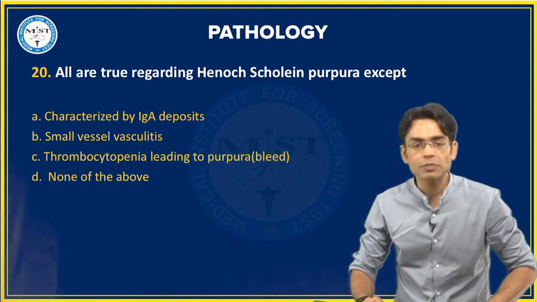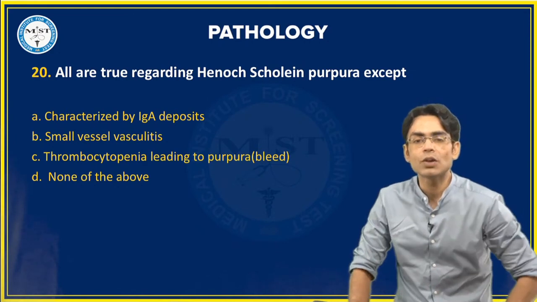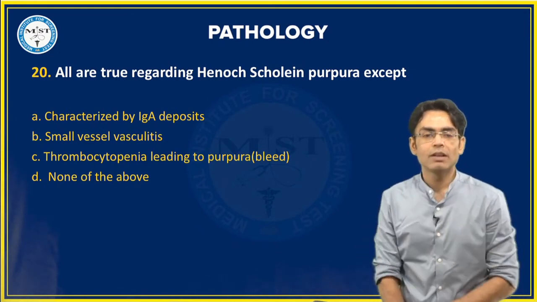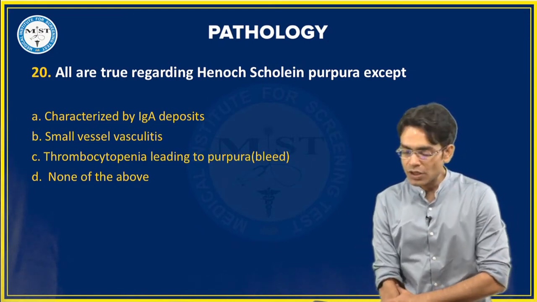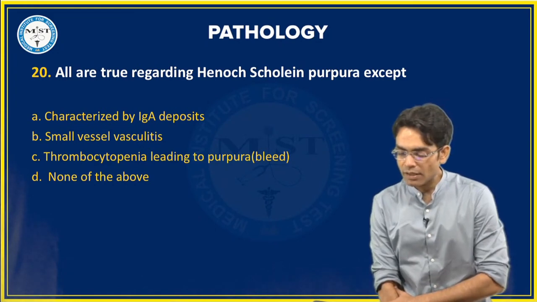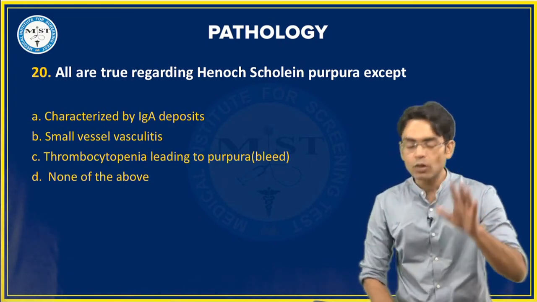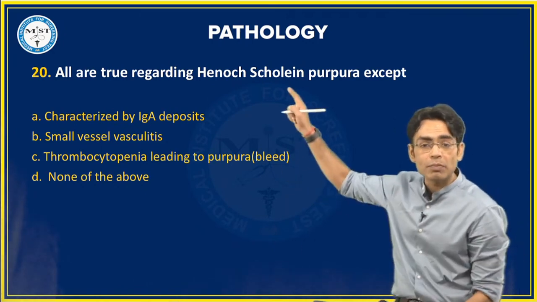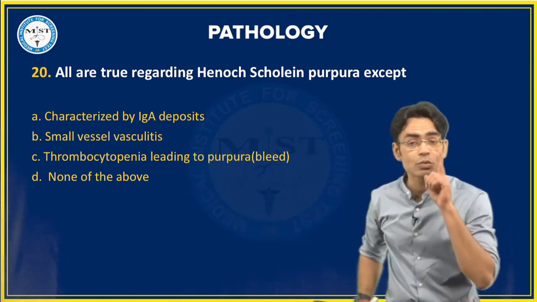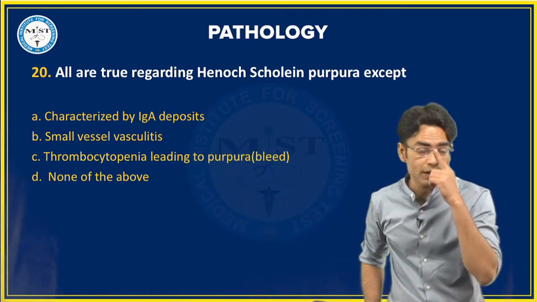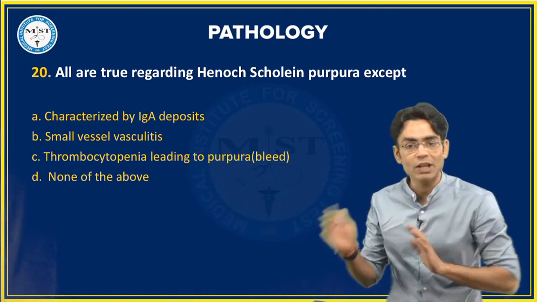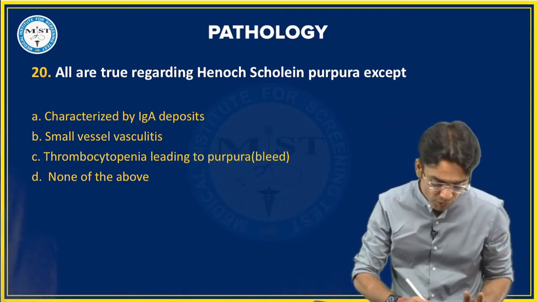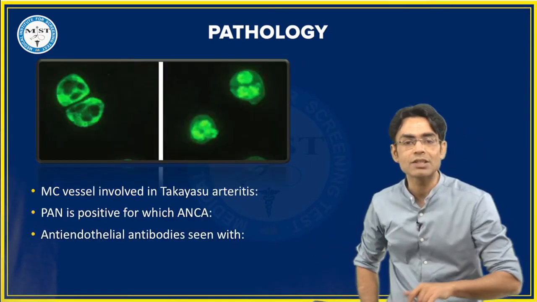What is the answer for this particular question? Is it characterized by IgA? Very good, so you have taken this correct point. In Henoch-Schonlein purpura there is no thrombocytopenia. So whatever bleed is happening is not happening because of this. So the correct answer is C.